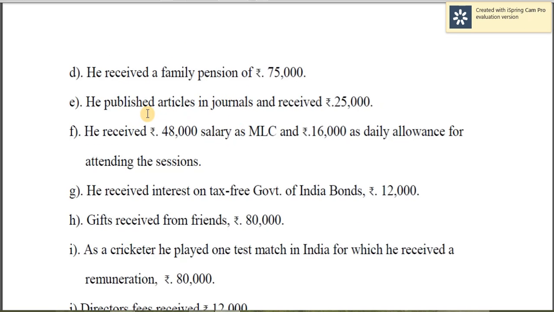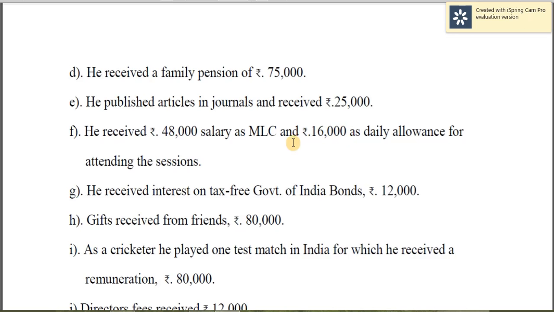Okay, next item is income from publishing an article. So 25,000 rupees, that is taxable. Salary of an MLC is taxable under the head income from other sources. Normally salary is taxable under the head income from salary, but here there is no employer-employee relationship, and an MLC is a public servant, therefore that falls under the head income from other sources. But daily allowance received by MLA, MLC, MP, all these people is exempt from tax.